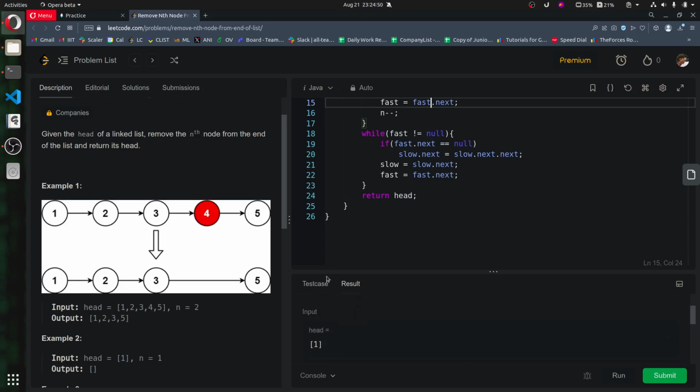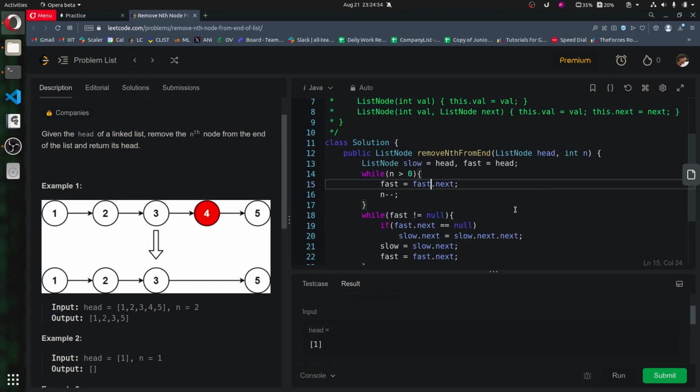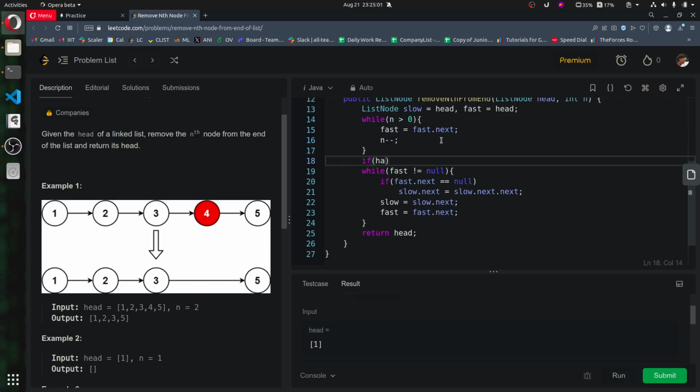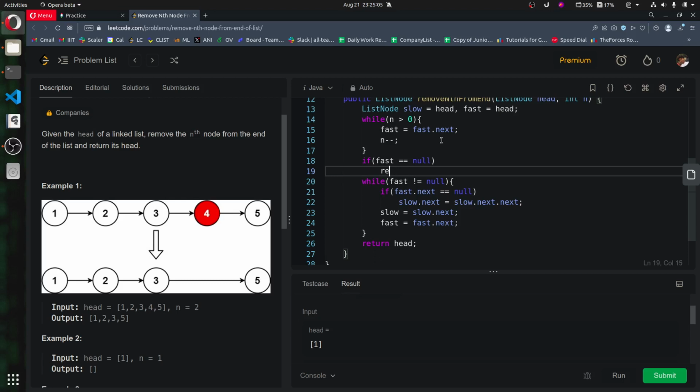Okay, when the size is 1 only, can we say that if fast itself is null, we can return null, or maybe slow.next.